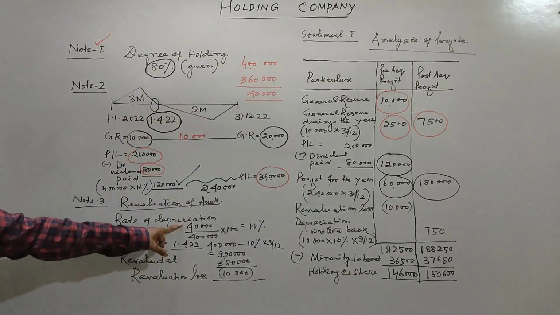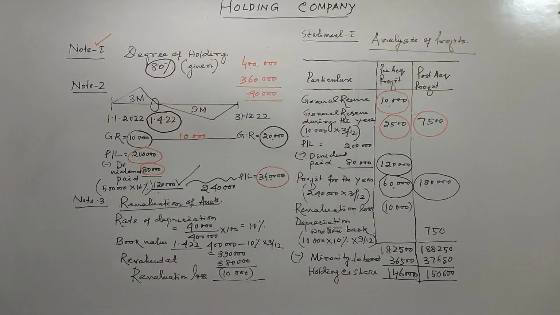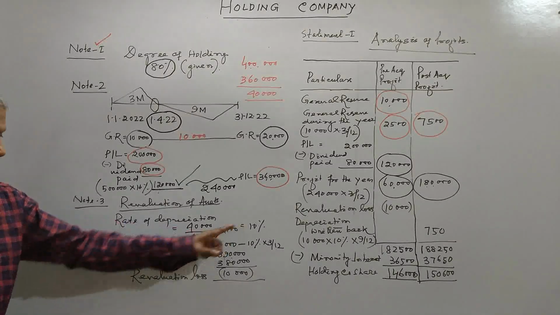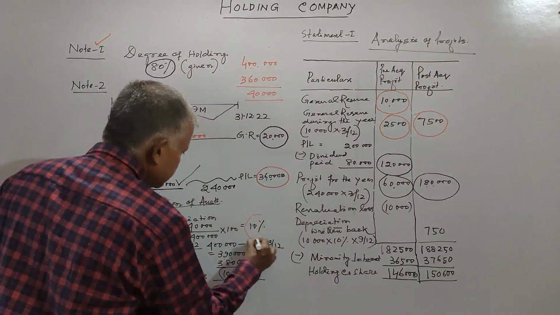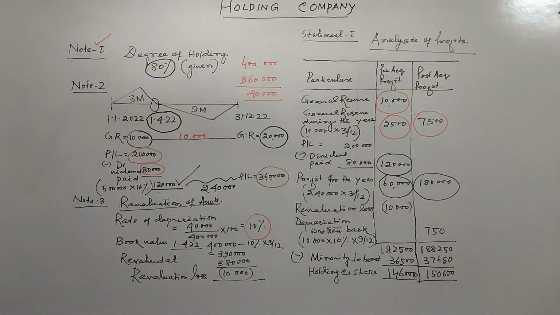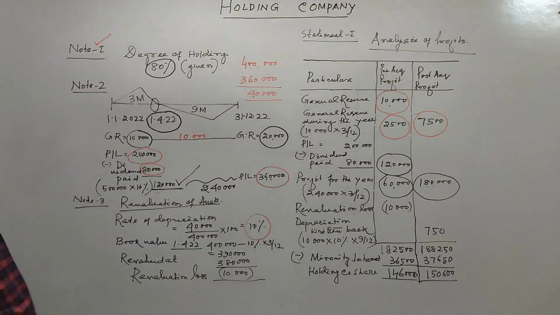If you want to find out the rate of depreciation, it is 40,000 by 4 lakh into 100. So the rate of depreciation on the asset, that is your land and building, comes to 10%, right?